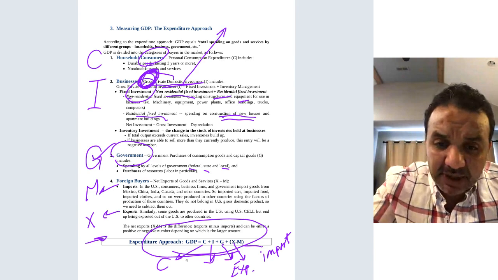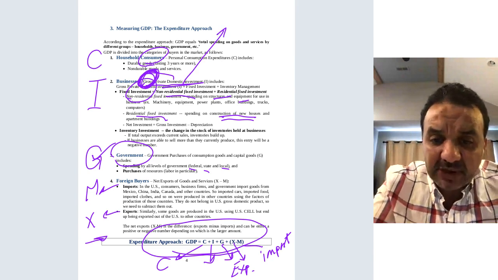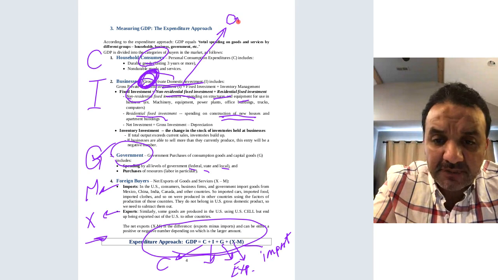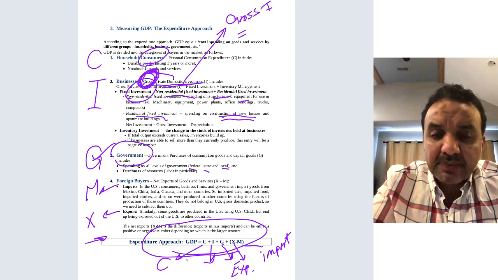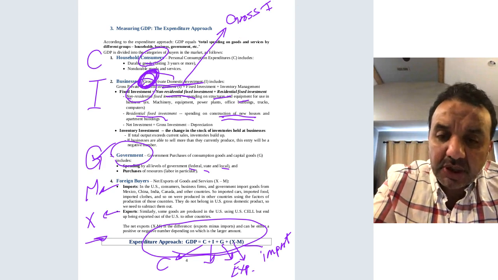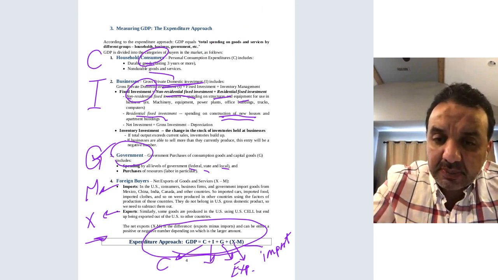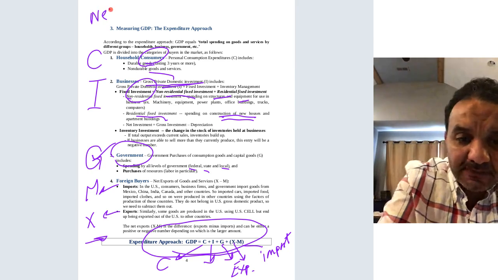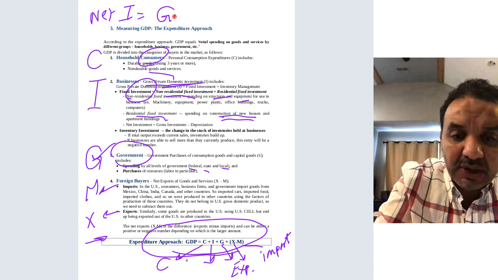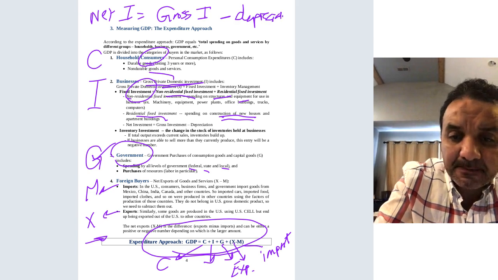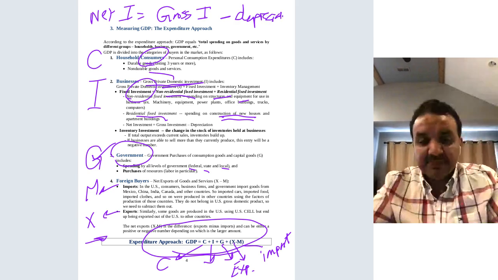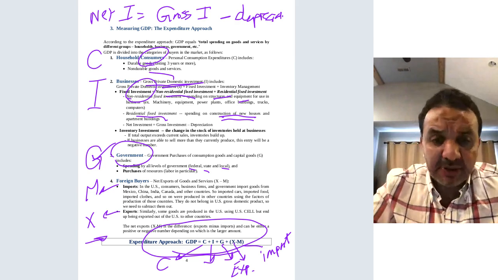So let me put here, gross domestic investment equals what? Net investment equals gross investment minus depreciation. Maybe it's not clear on the slide, so please make sure to write it down.